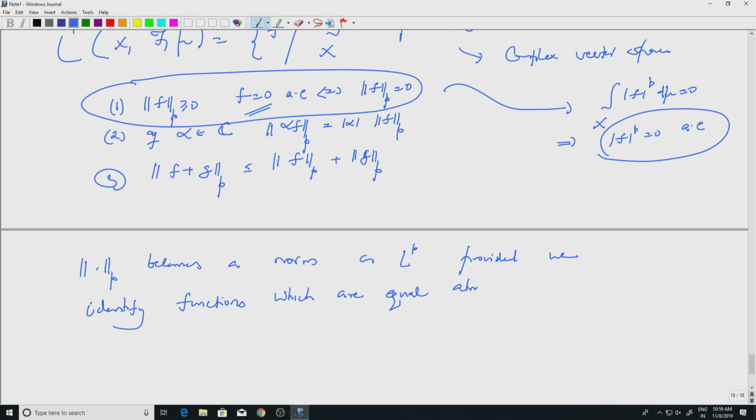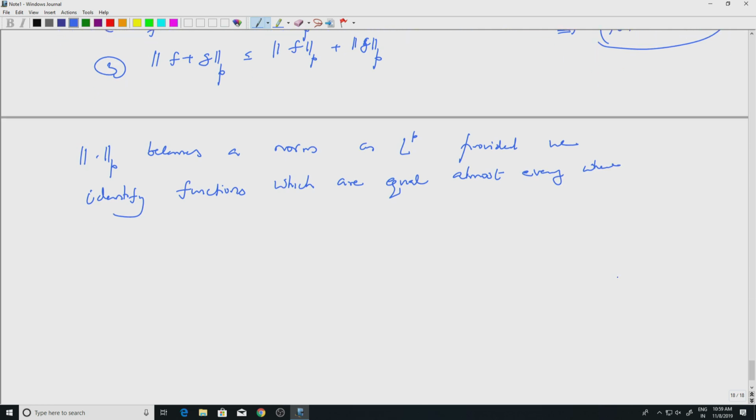Okay. So we want to identify 0 and functions which are 0 almost everywhere, but we can do this for all functions. So what does it mean? We define an equivalence relation. f is equivalent to g if f equal to g almost everywhere.